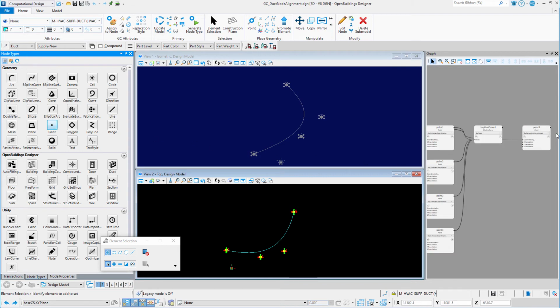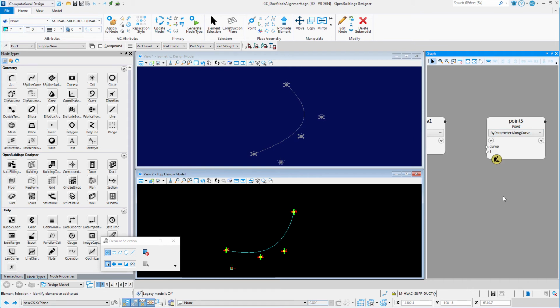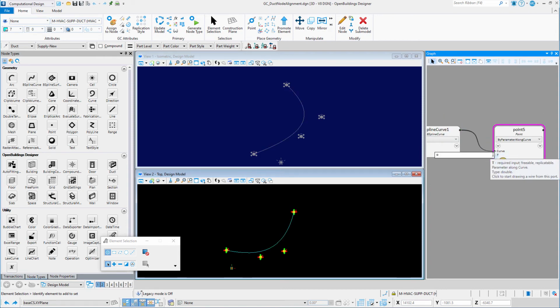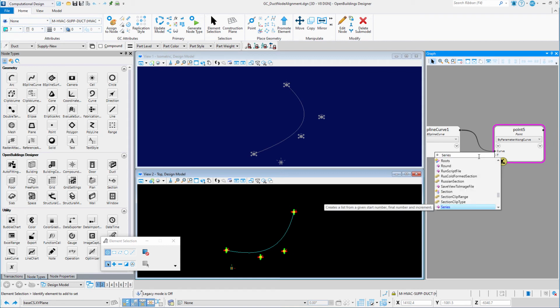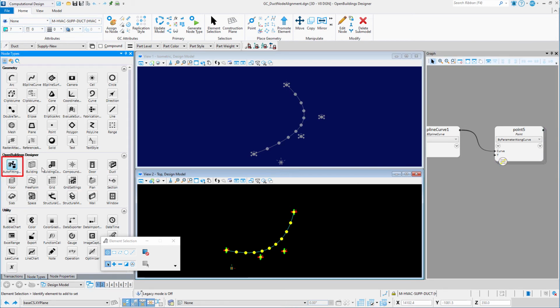So I will place a point node on the graph and set the technique to by parameter along curve. I'll link the curve to the B-spline curve and set the t value as a series that creates 10 points along the curve. Again, I will first set up the auto-fitting preferences node. Then place the duct node on the graph.